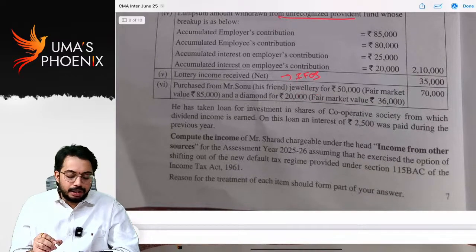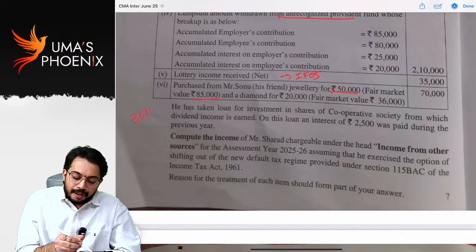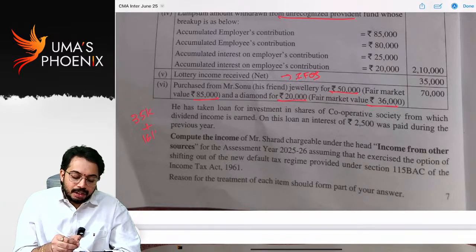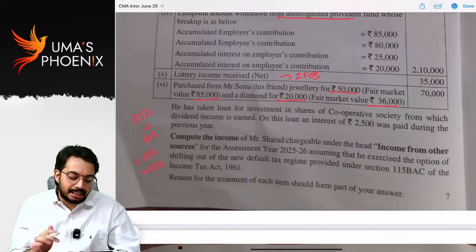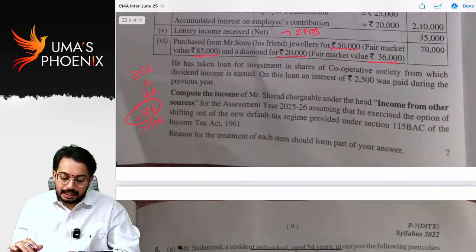Purchased from friend jewelry 50,000. Fair market value 85,000. So difference is 35,000, inadequate consideration. Diamond 20,000, fair market value 16,000. So 35 plus 16, 51,000, greater than 50,000. So it is fully taxable. Inadequate consideration 51,000 is fully taxable.